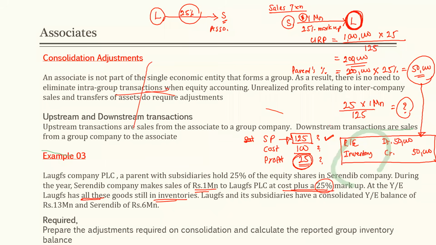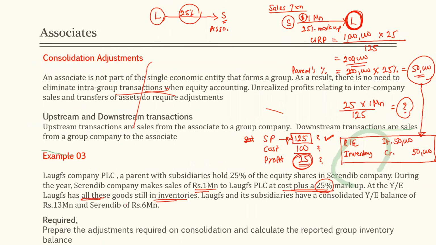Example number 3. And what should be the group inventory balance? Prepare the adjustments required on consolidation and calculate the reported group inventory balance. What should be the group inventory balance? Group inventory balance එක කීයද වෙන්නේ?